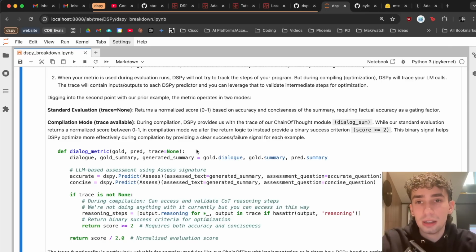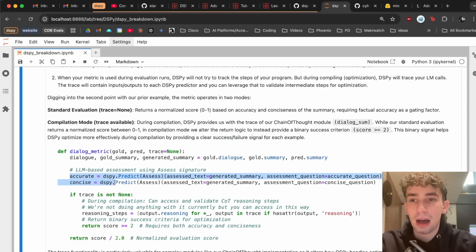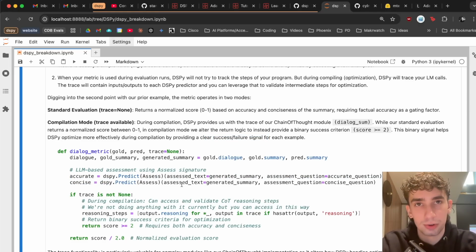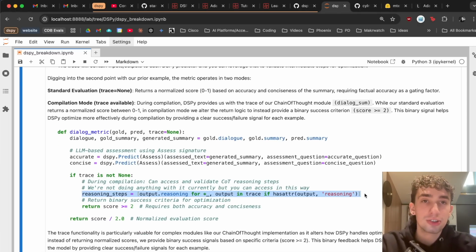So it'll be a lot more rigorous and only optimizing towards metrics that have a positive accuracy and conciseness score in here. As such, we can also access the intermediary tracings to maybe even create additional metrics for the intermediate steps, the predictions, or the chains of thought.